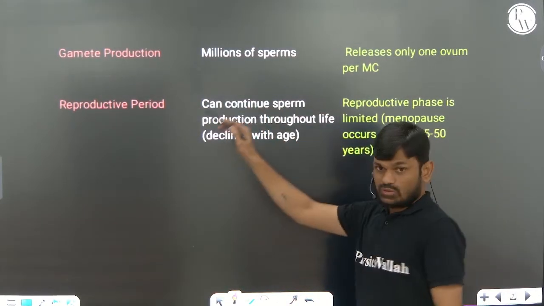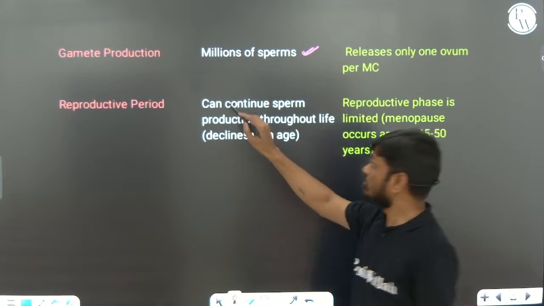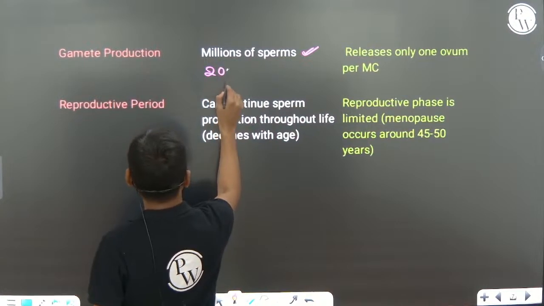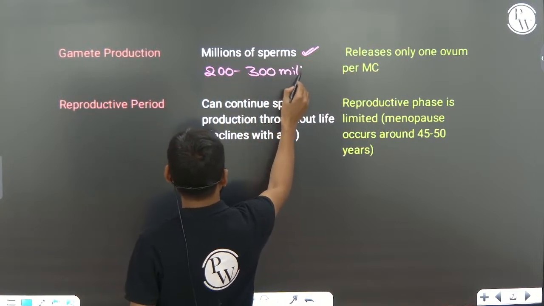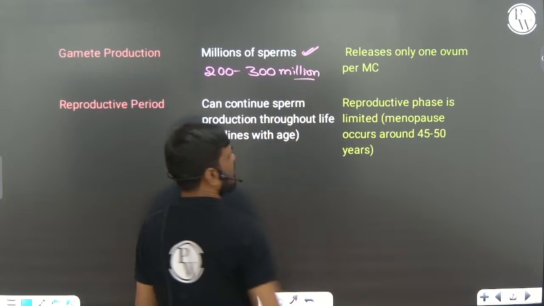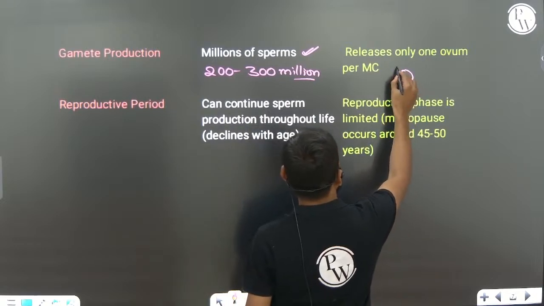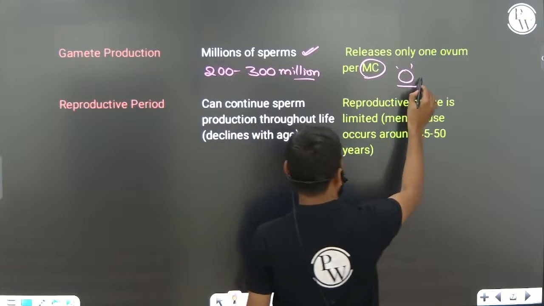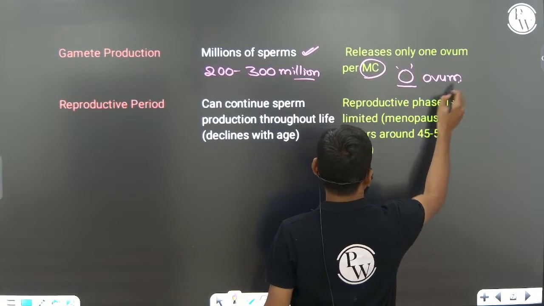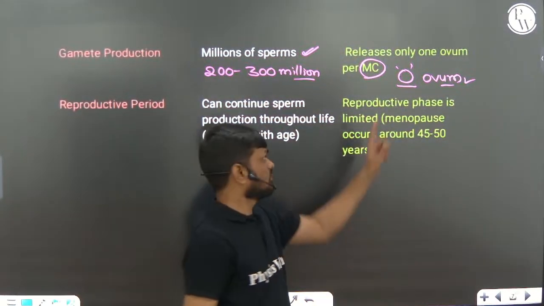Right. Because of spermatogenesis, we get millions of sperms, 200 to 300 million sperms. But in oogenesis, we get only a single ovum during the menstrual cycle. Only one ovum is released during each menstrual cycle, right?